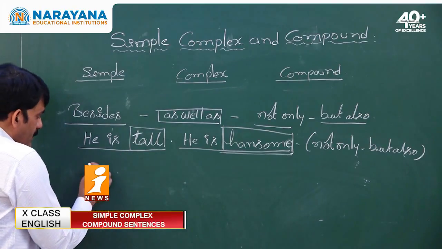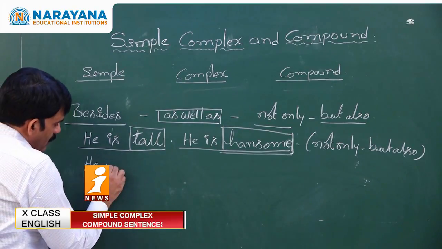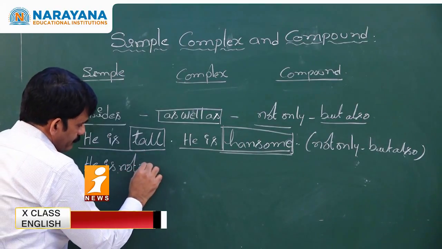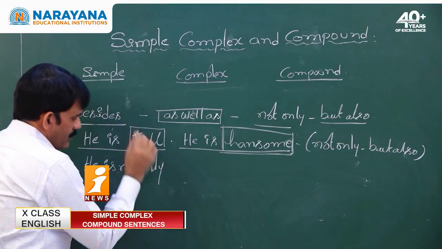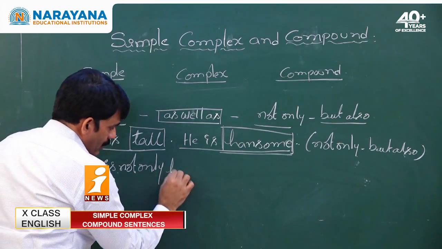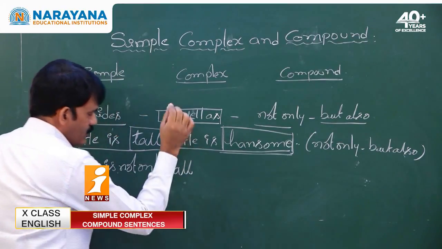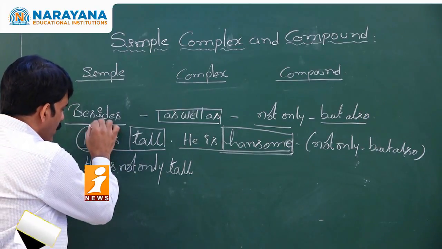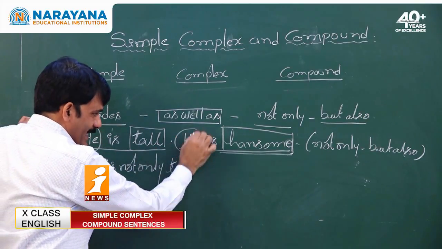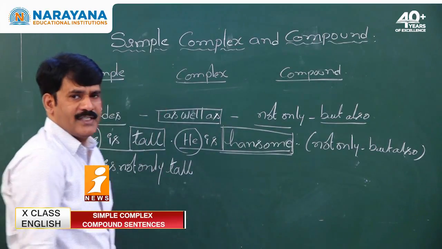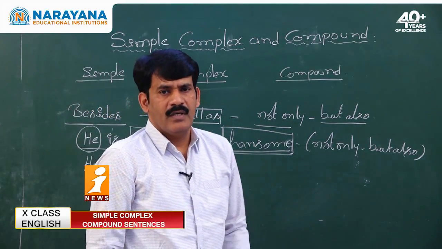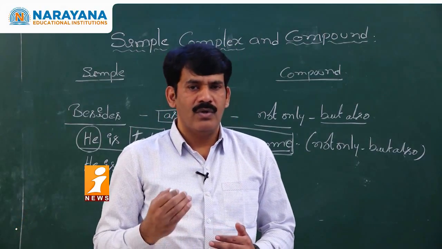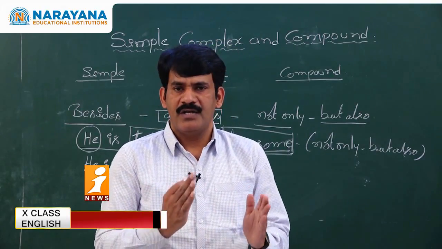Then you see, he is not only tall, he is not only tall. In both the sentences, what do you find? Is it the same subject or are two different subjects used? In both the sentences, the subject is the same; no different subjects are used.